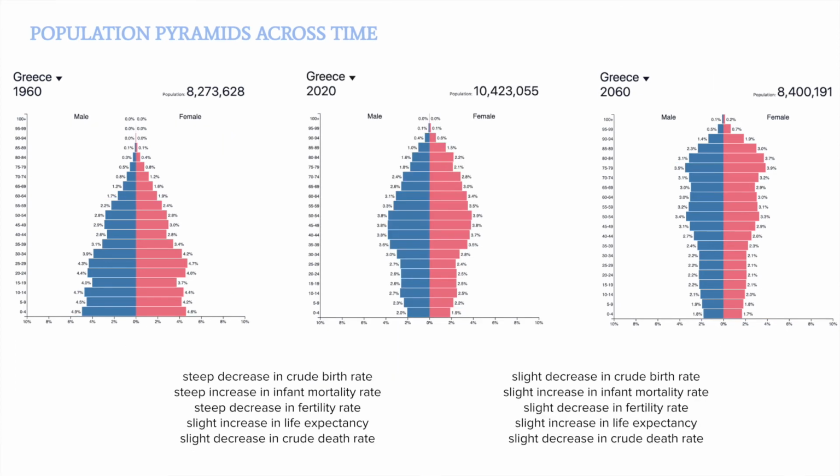This means that from 1960 to 2020, there is a steep decrease in crude birth rates, steep increase in infant mortality rates, steep decrease in fertility rates, slight increase in life expectancy, and a slight decrease in crude death rates. From 2020 to 2060, it is predicted to have a slight decrease in crude birth rates, a slight increase in infant mortality rates, a slight decrease in fertility rates, a slight increase in life expectancy, and a slight decrease in crude death rates.